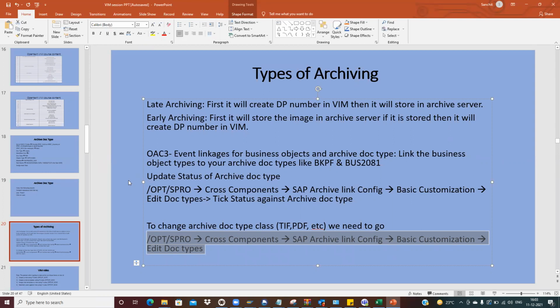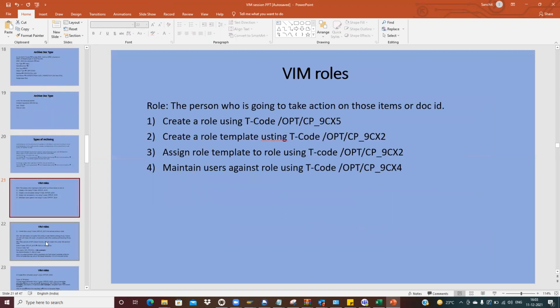Now, when we do maintenance, we dump the production data into the quality system. The content repository used in production is different from the quality one, so that image copy will never be visible in quality. Okay, got it. That's what I understood, and I wanted to check with you. Yes, that is the way it works.